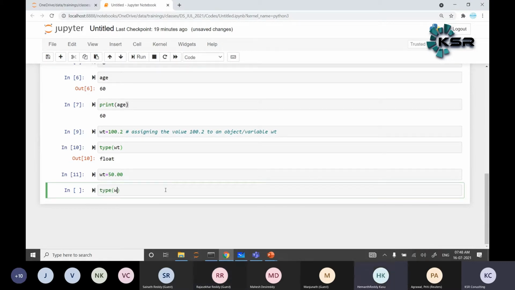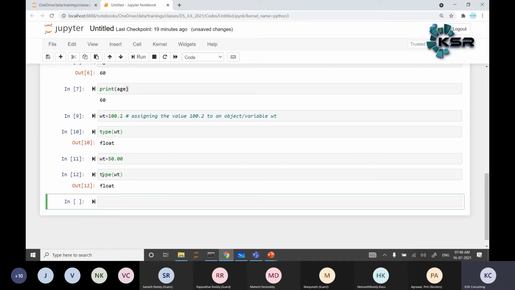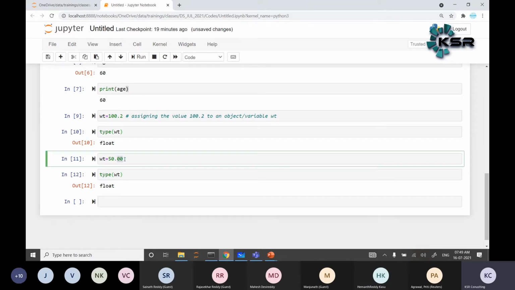You may ask, sir, doesn't it ignore the .00? As humans, we know there is no value after the decimal, but Python doesn't know. Even if it is 0.0, it is considered a float value.